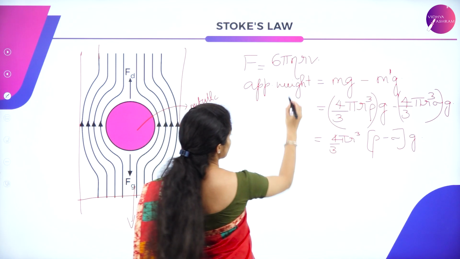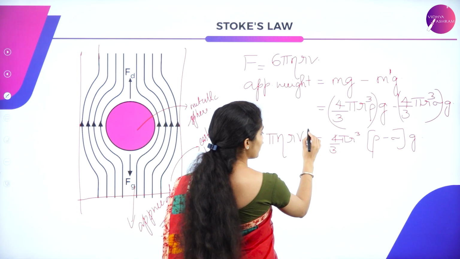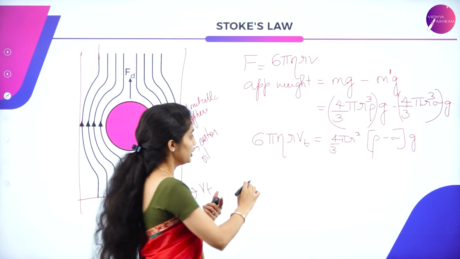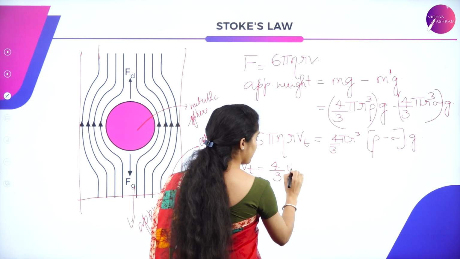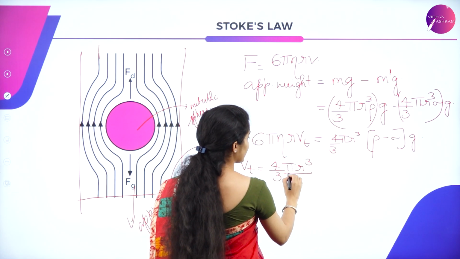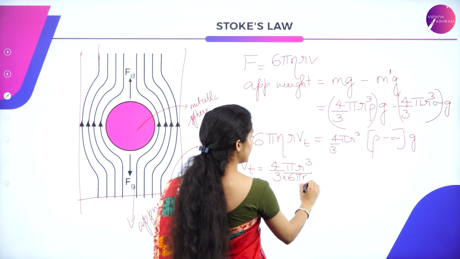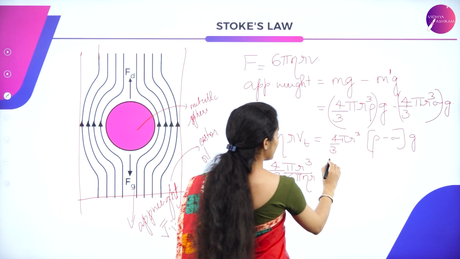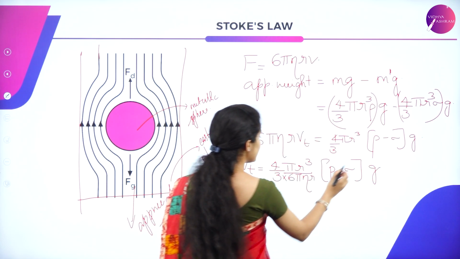So take your viscous force and equate it, because now you have reached the terminal velocity, given by Vt. What is the terminal velocity? It is 4 by 3 pi r cube divided by 6 pi eta r, times rho minus sigma and g.